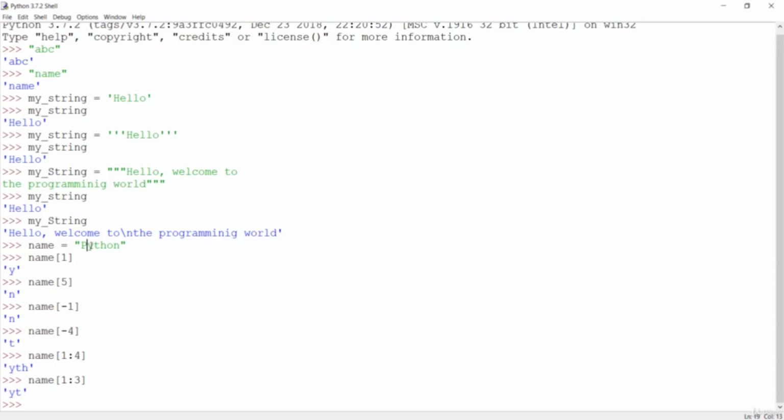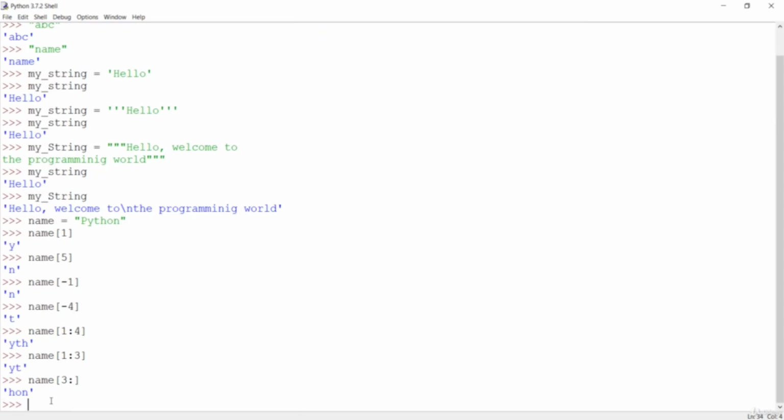So if you want to include from y to t, that means you have to include the index of o, so use the index of the n over here. If you want to do something like from h to n, first of all, count. So p is at 0th, 1, 2, 3. So the inclusion position will be 3 and the exclusion will be till the last. If it is till the last, you don't need to give any index. If I hit enter, you will get HON.